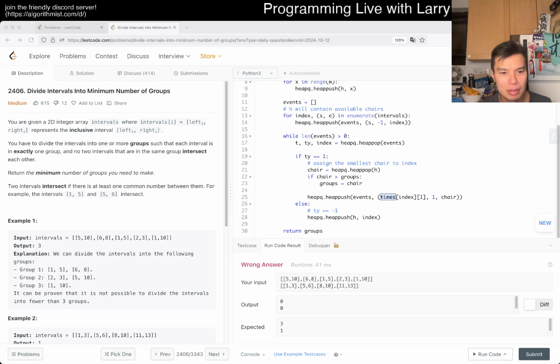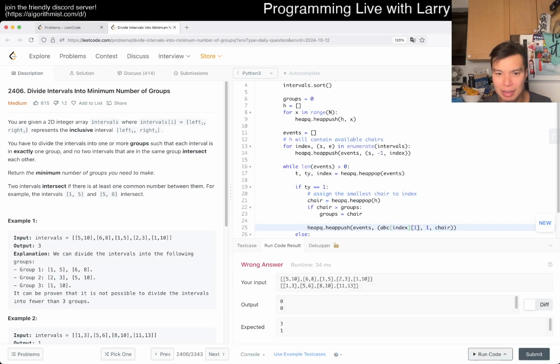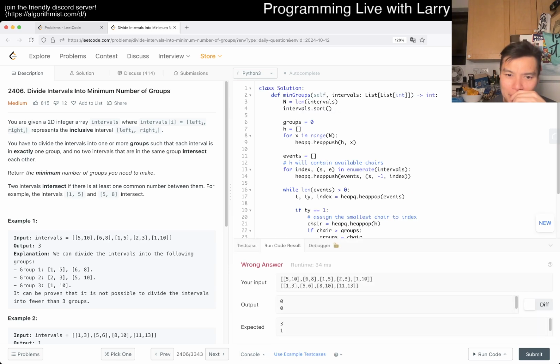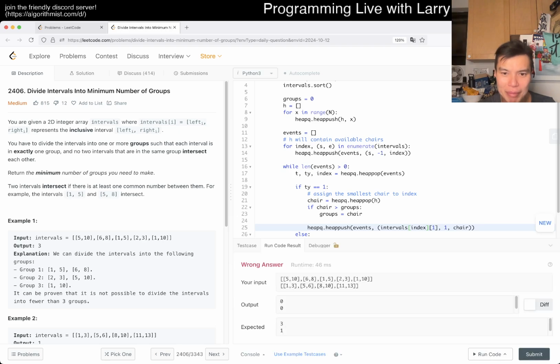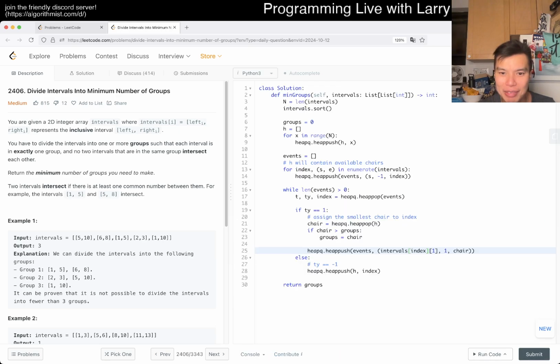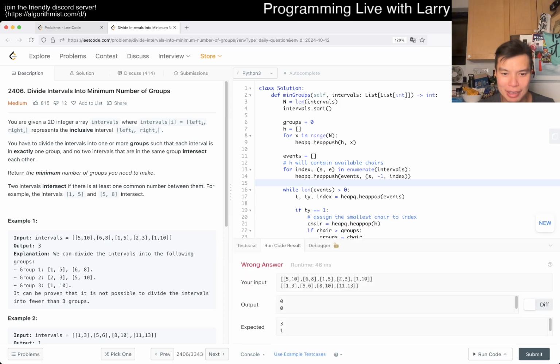Maybe. Huh? If I replace this with just like, I don't know, ABC. What? Is Leetcode doing something silly? I know this is wrong and we can change this to intervals, but okay, maybe not, maybe I lied. Do I ever return 0 somewhere? Or maybe this just never gets caught? Is Leetcode being silly, or am I being silly?